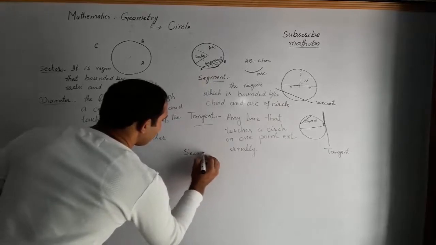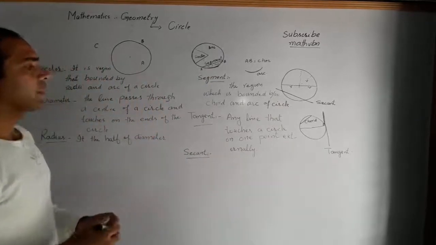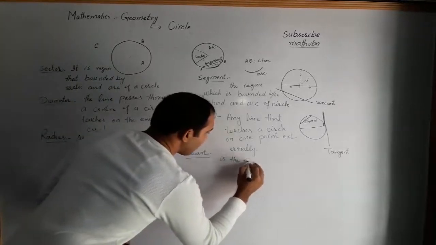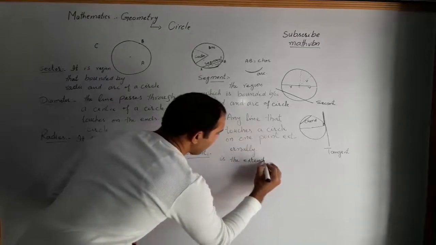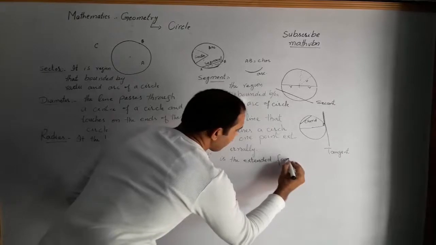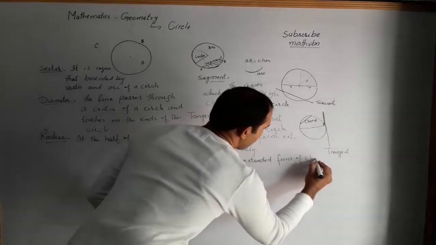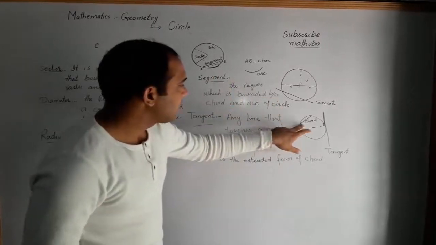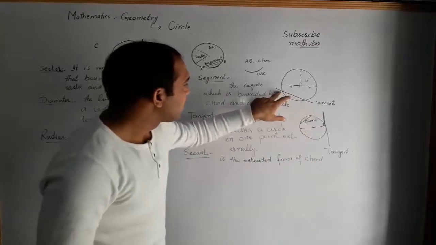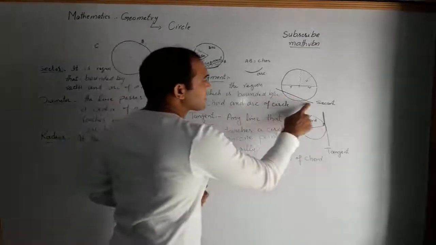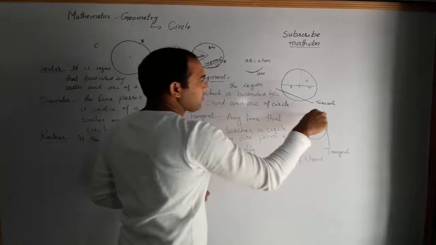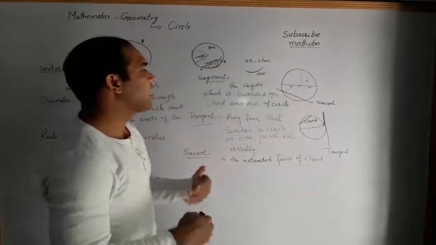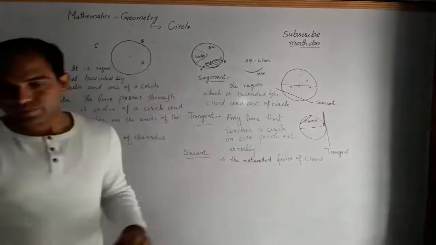What is a secant? A secant is the extended form of a chord. Now look here, this is a chord, and this line from this point to this point passes through the circle, from one side to another side, and this is an extended, additional form of the chord.